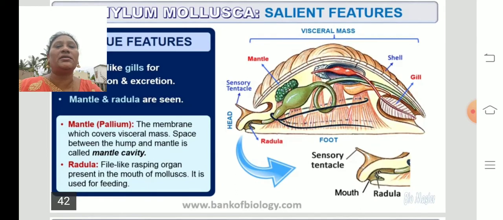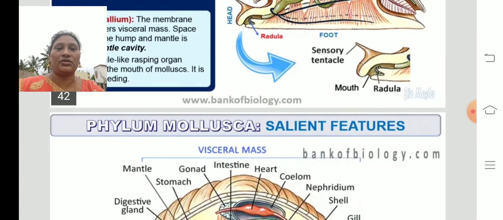What is meant by mantle? The mantle is nothing but the membrane which covers the visceral mass. The space between the hump and the mantle is called the mantle cavity. And what is a radula? It is a file-like rasping organ present in the mouth of a mollusk. It is helpful for feeding; it helps to take the food.